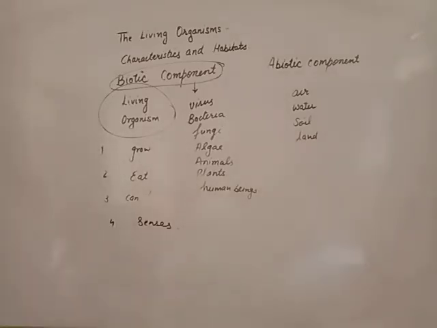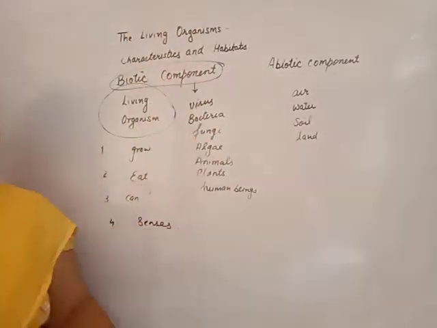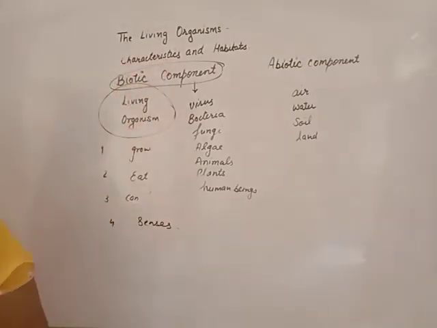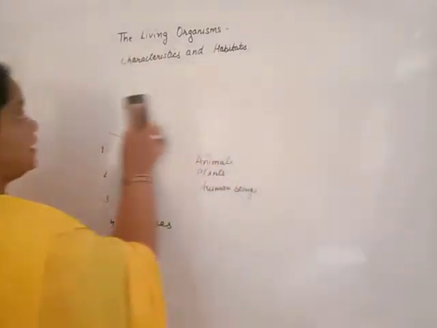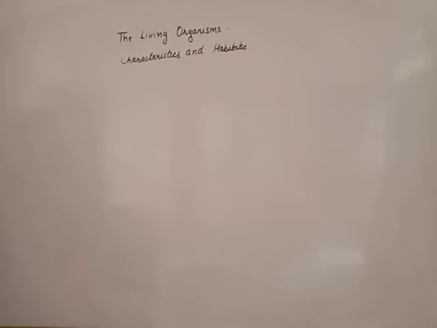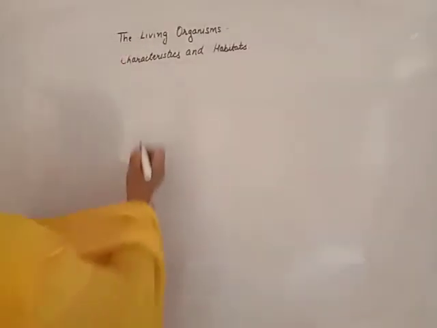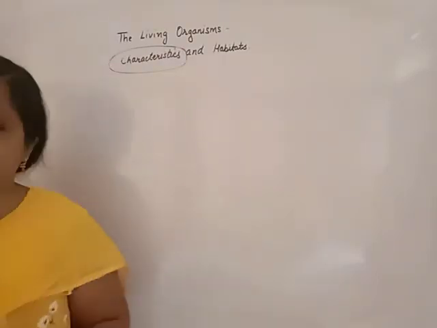Beta, this is a general introduction about living organisms. Now, another terminology we will use is characteristics. Characteristics of living organisms. In our syllabus, only living organisms. So, what are the characteristics? What is the meaning of characteristics?